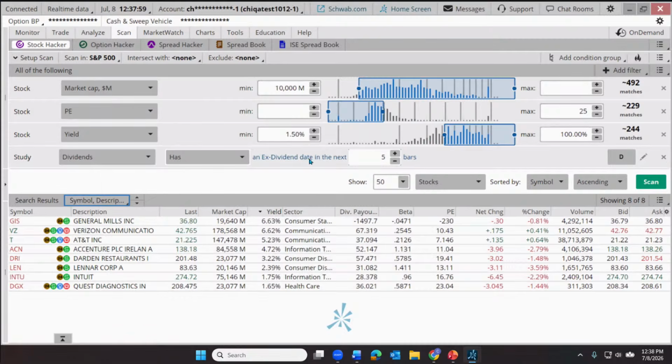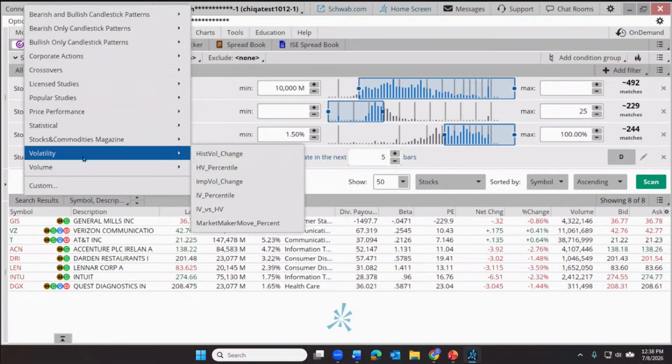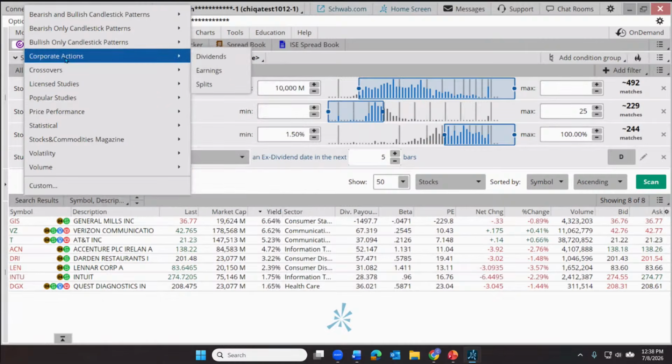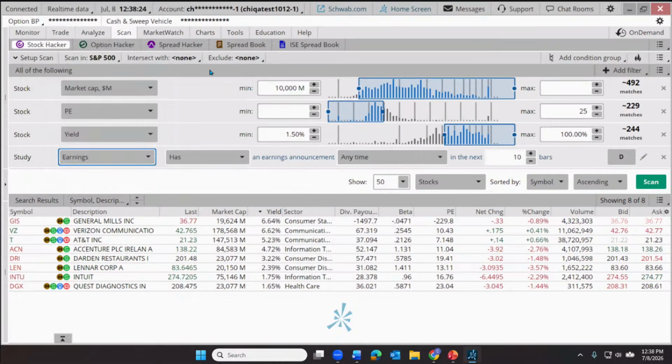Another kind of scan that we can run, let's switch this up again. Instead of dividends, maybe we're looking to see if there's an earnings announcement. Maybe this is a trader who is looking to trade the earnings. It could be that they're looking to avoid the earnings. I don't know what their motivation is. I would assume it's probably for trading, but let's go here. Let's switch our corporate action to earnings.